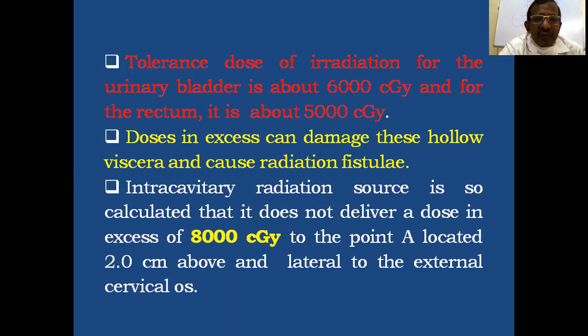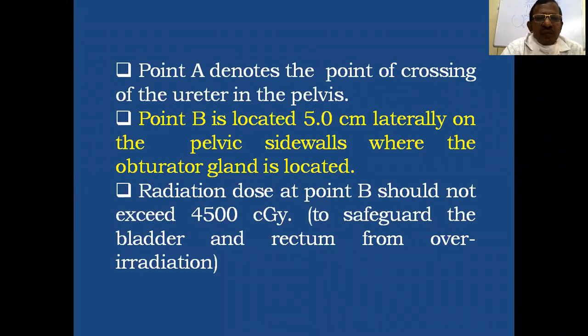The intracavitary radiation source is calculated so that it does not deliver a dose in excess of 8,000 centigray to point A, located 2 centimeters above and lateral to the external os. So there are 2 points, point A and point B. Point A is located 2 centimeters superior and lateral to the external cervical os, denoting the crossing of the uterine artery and the ureter.